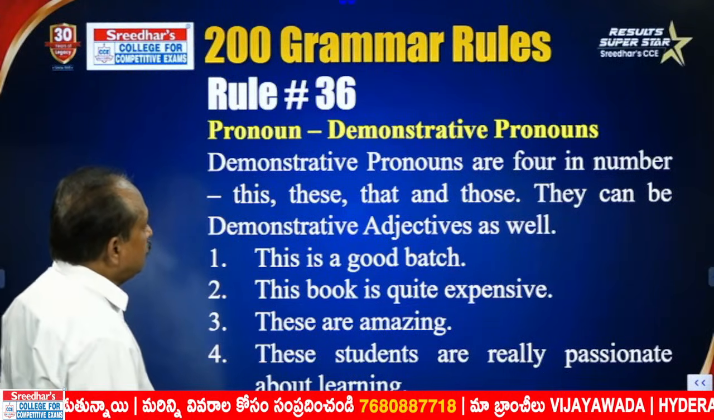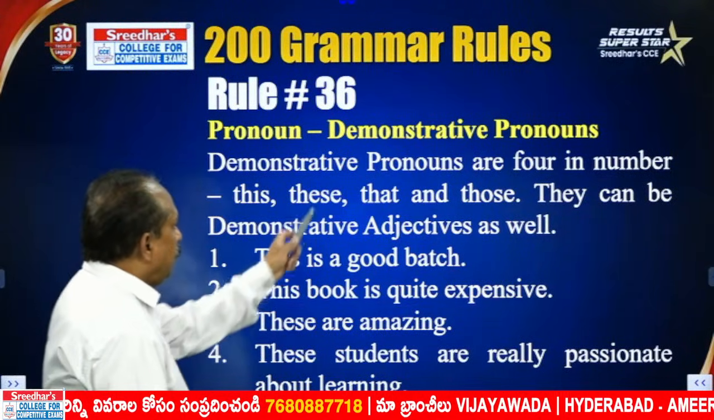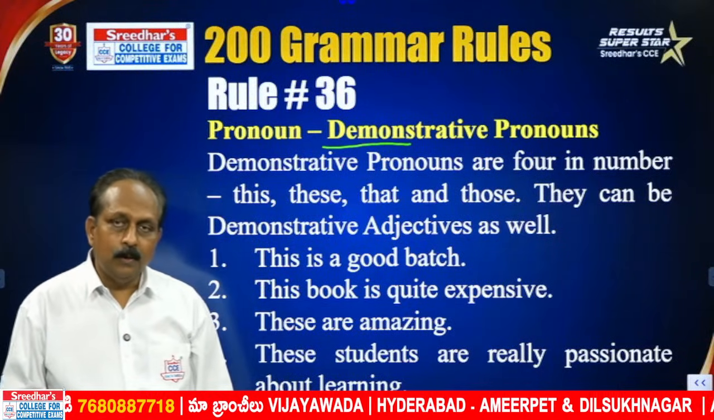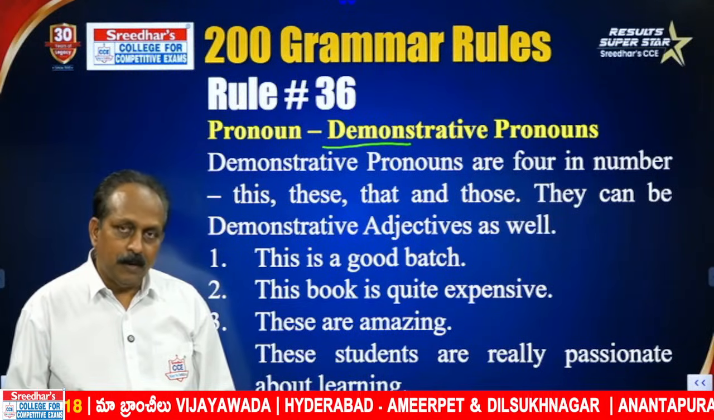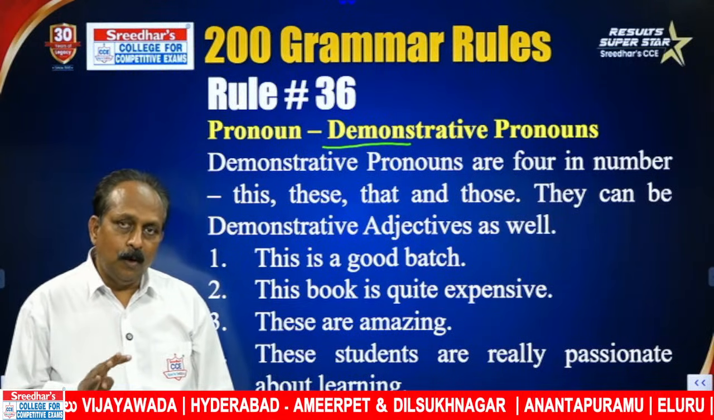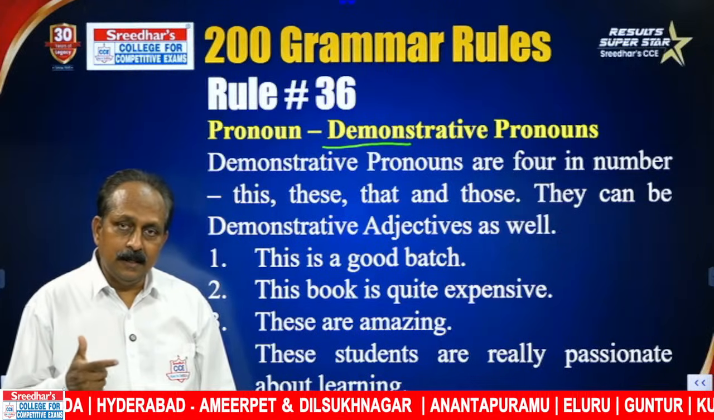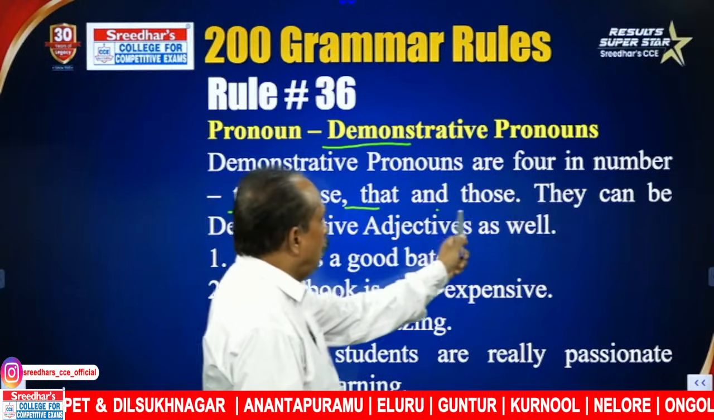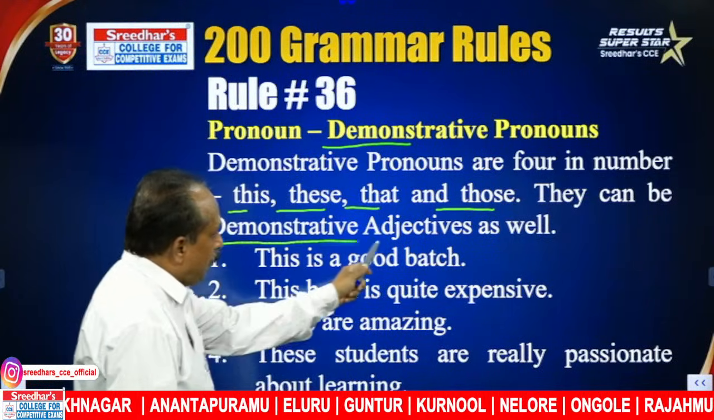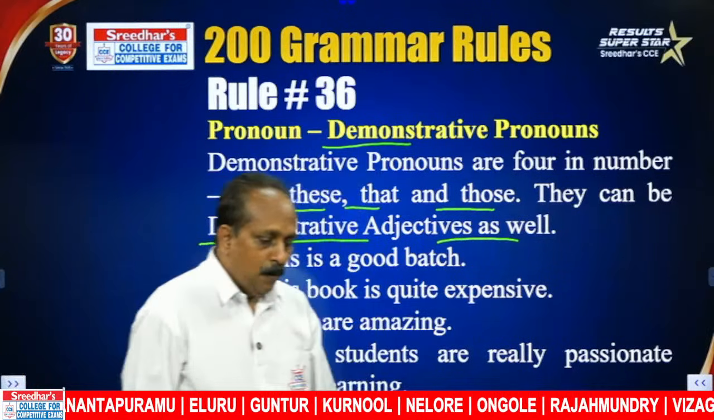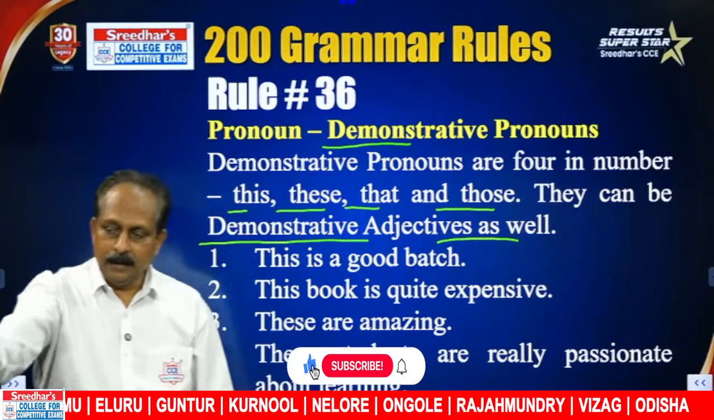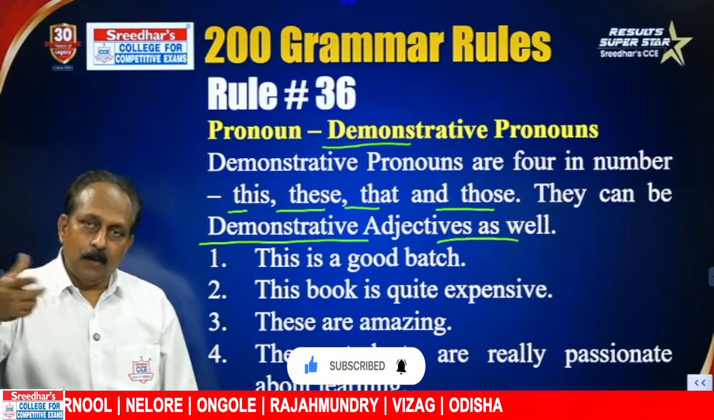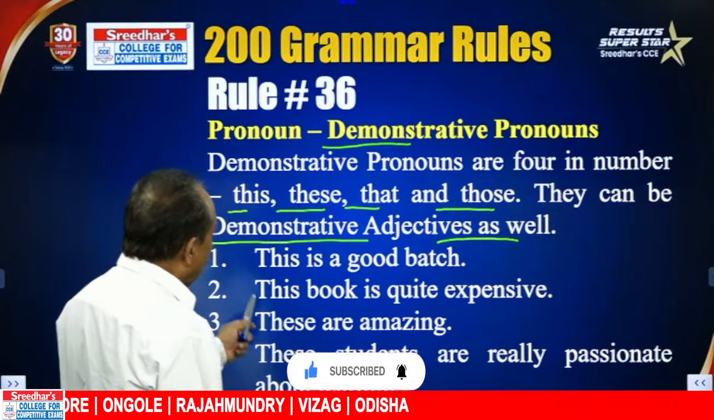Rule number 36, not that important, but you have to learn: demonstrative pronouns. In English, we have 4 demonstrative pronouns. They can be used as demonstrative adjectives as well. Those 4 words are this, these, that, those. We show something: only one, near me, this; more than one, these; away from me, that; more than one, those. This is a good batch.